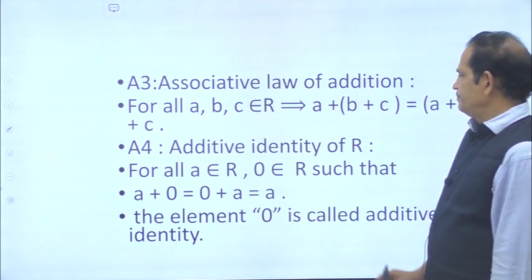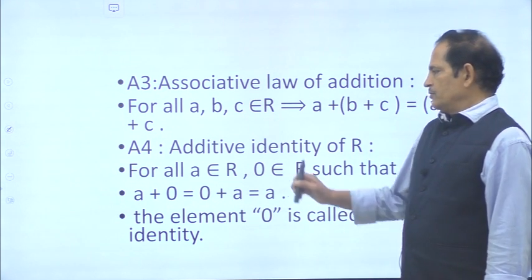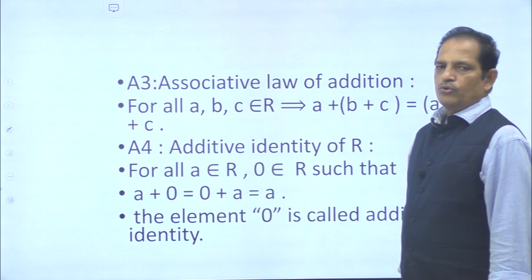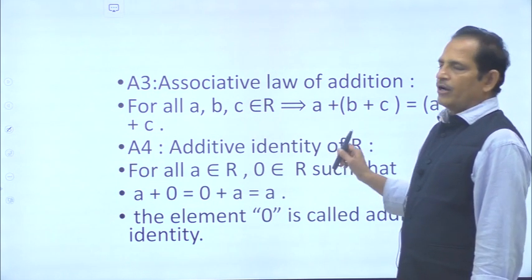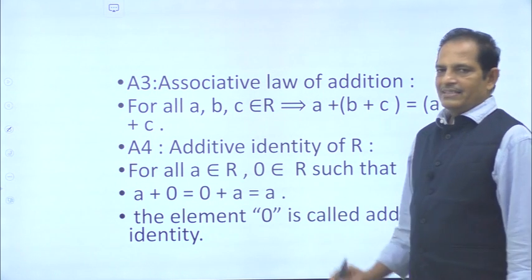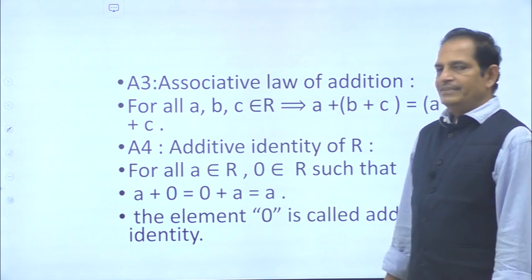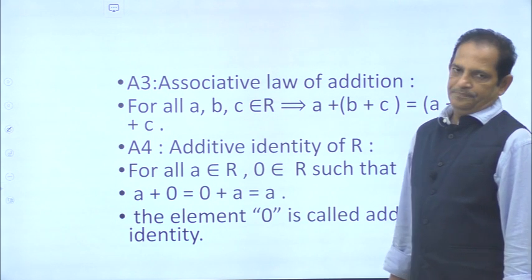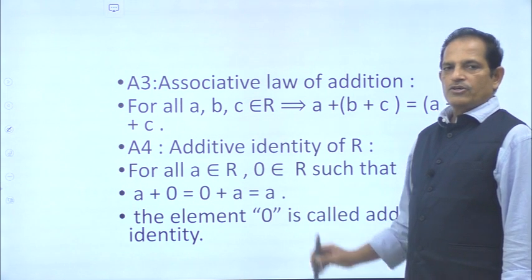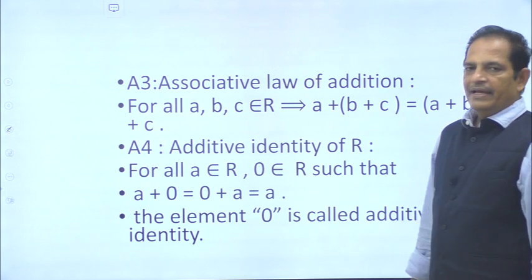A4, additive identity of R. So what is additive identity in set of real numbers? For all a belong to R, there exists 0 belonging to R such that a + 0 is equal to 0 + a is equal to a. If this property is satisfied, then that 0 is called additive identity. The element 0 is called additive identity.